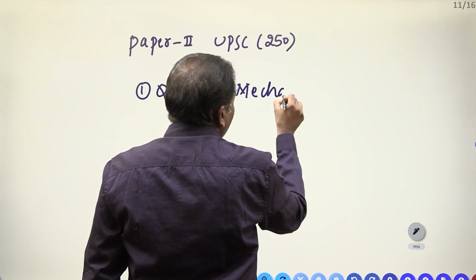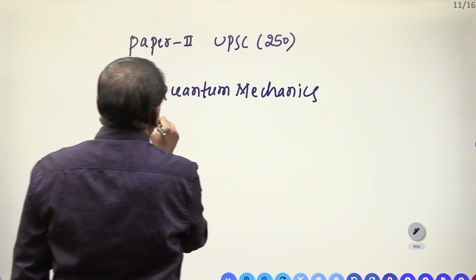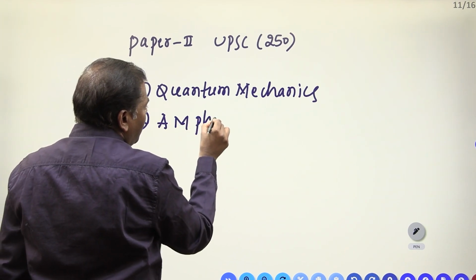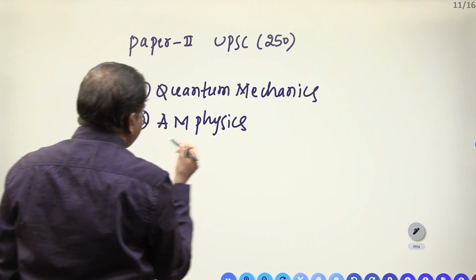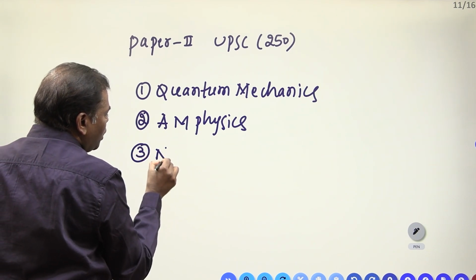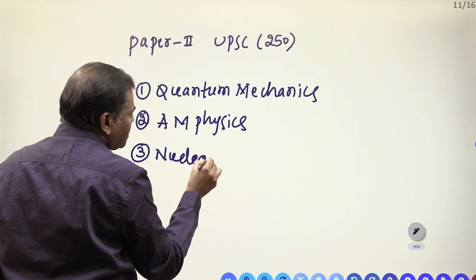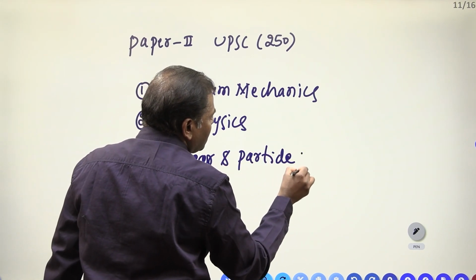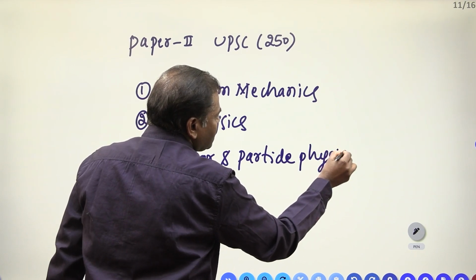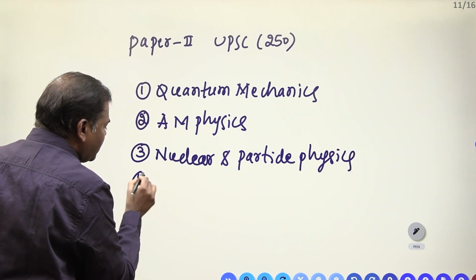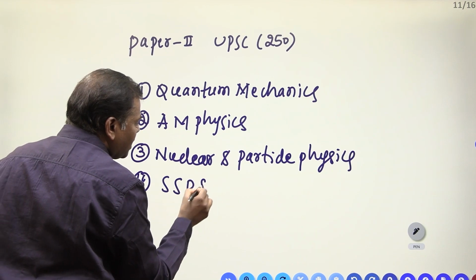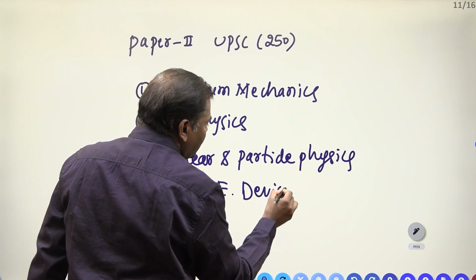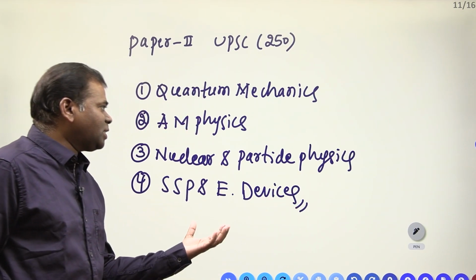The second one is atomic and molecular physics. The third one is nuclear and particle physics. The fourth one is solid state physics and electronic devices and electronics.